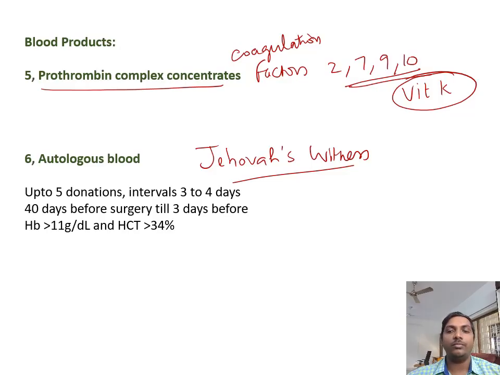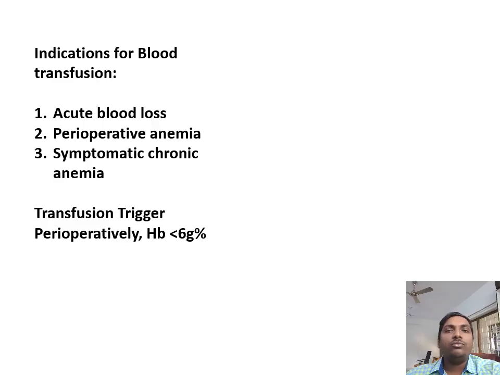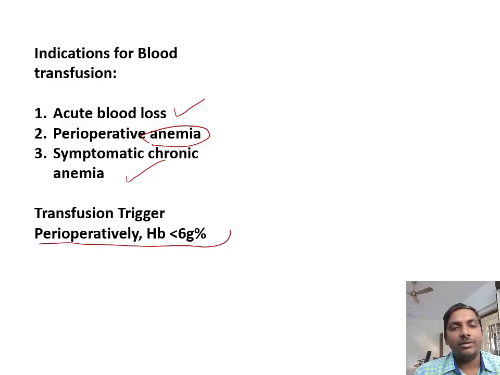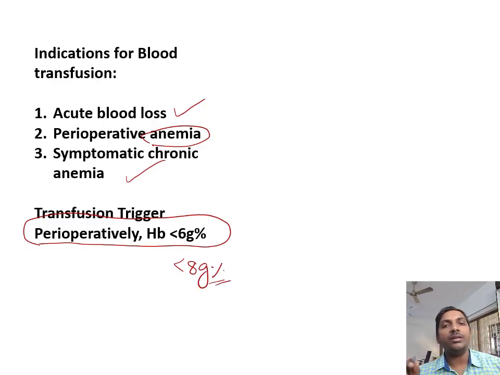So this is about the components and products. So where are we using blood transfusion? It's already self-explanatory: acute blood loss anemia, which is nothing but hemoglobin less than 8, and symptomatic chronic anemia. Post-operatively, when the hemoglobin is less than 6, it is a definite indication for blood transfusion, and certain books also say less than 8 gram as an indication for blood transfusion.